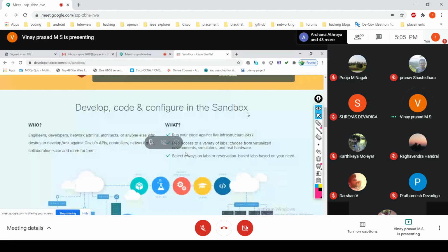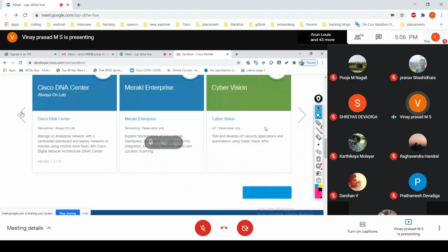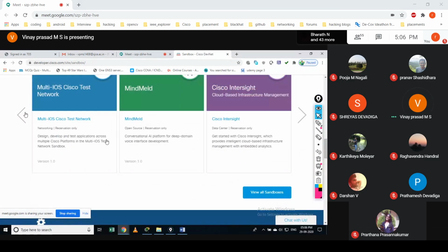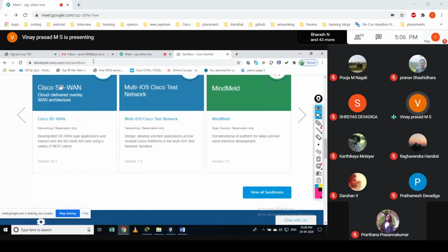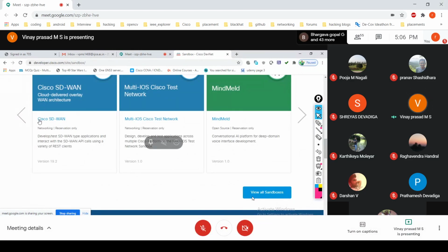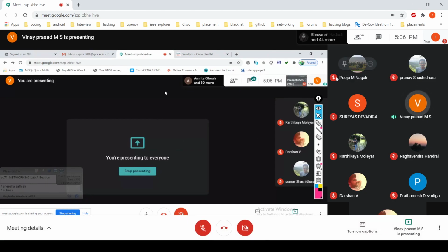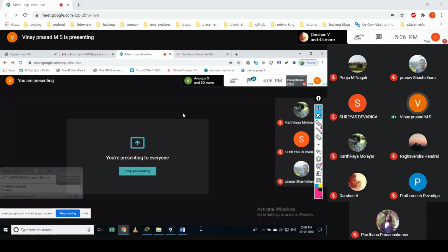I would like to give some hands-on or overview on Cisco SD-WAN. In the later classes, probably at the end of this lab, I would give some things on WAN architecture, overlay WAN architecture. Is it clear? Or anything that you would expect to learn in networking is also welcome. You just keep suggesting to me, and I will do it.